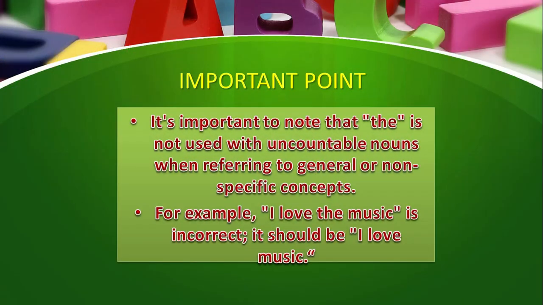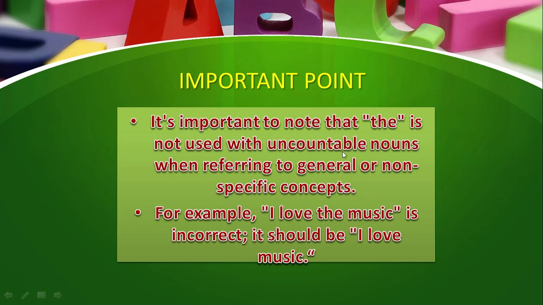Okay, that was the last rule, and this is an important point. It's important to note that "the" is not used with uncountable nouns when referring to general or non-specific concepts. For example, "I love the music" is incorrect. You should say "I love music", because it's not a specific concept, it's general.